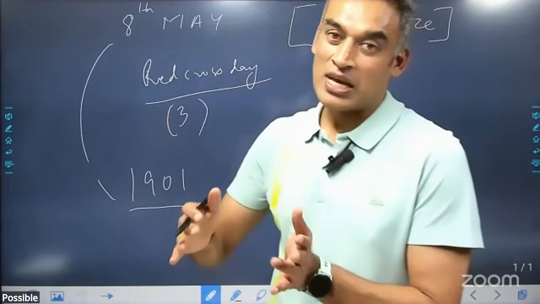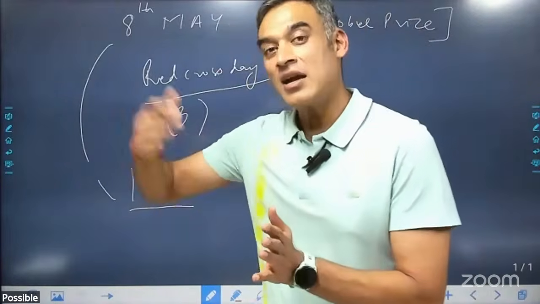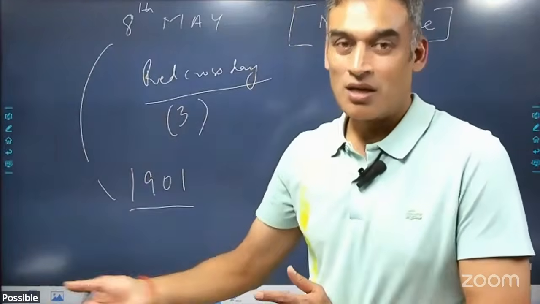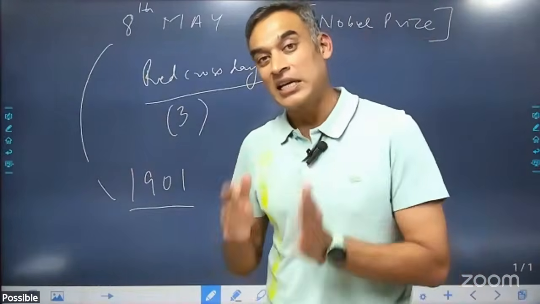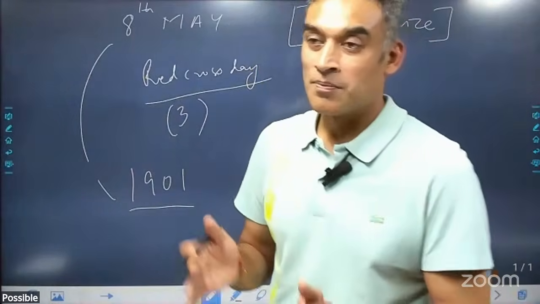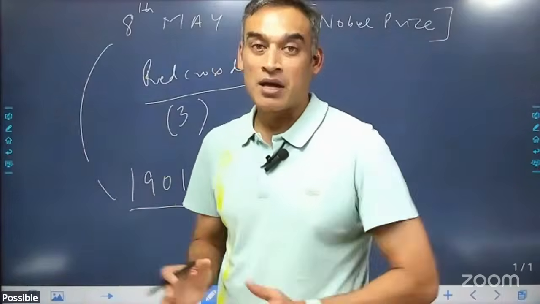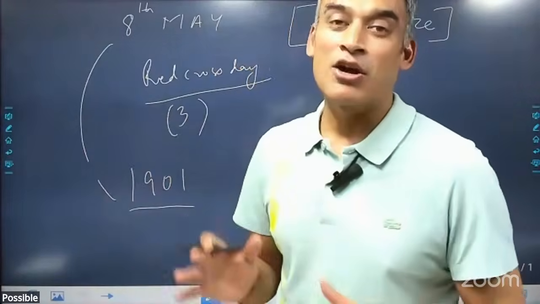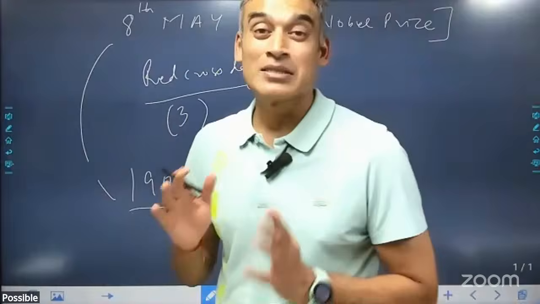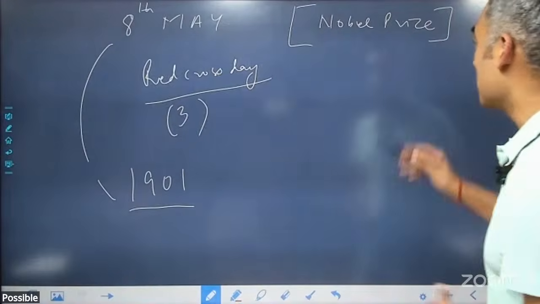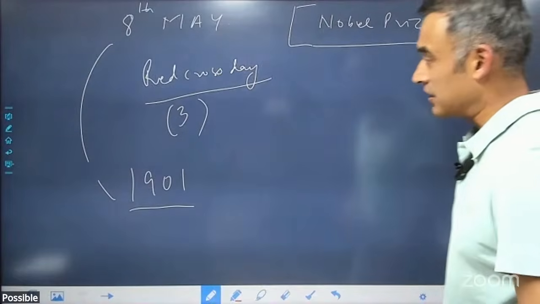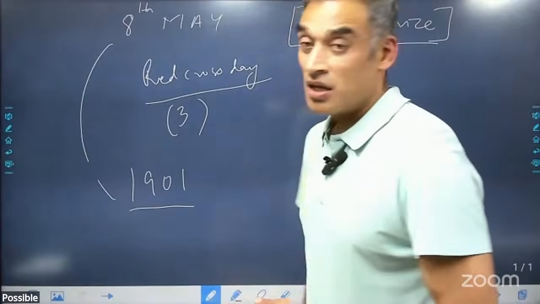For physics, chemistry, and physiology, you add Royal Swedish Academy of Science. The economics one was added in the year 1968 and this was funded by the Reserve Bank or the Central Bank of Sweden, called the Riksbank. All right, so Nobel Prize, right?